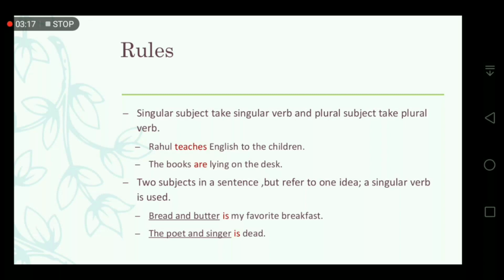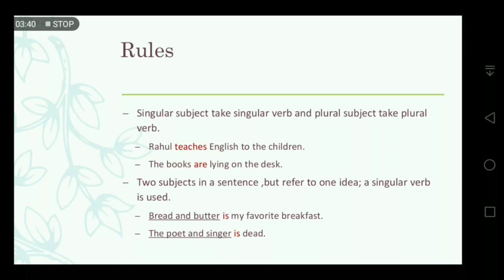Just like: bread and butter is my favorite breakfast. The poet and singer is dead. Here two nouns are there, two subjects, and both refer to one idea. Like bread and butter, both refer to the breakfast. So they give you one idea.